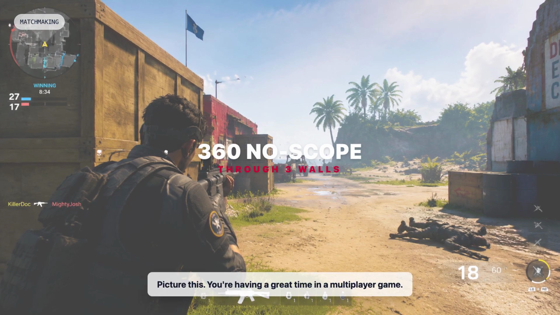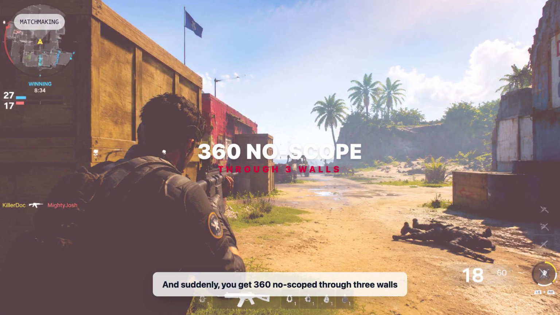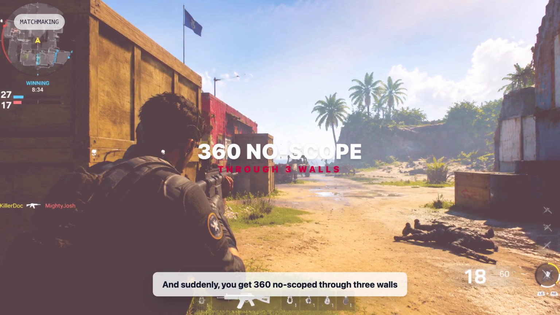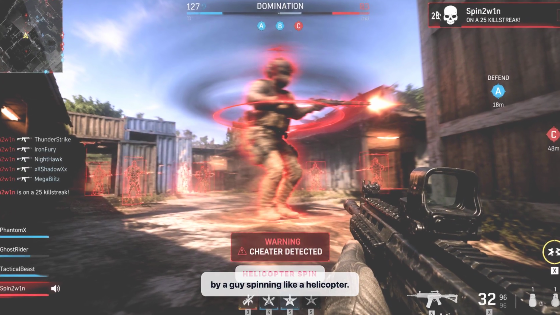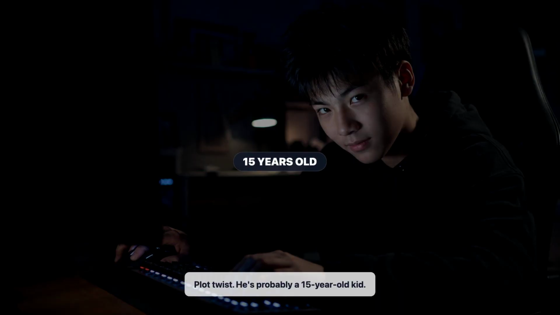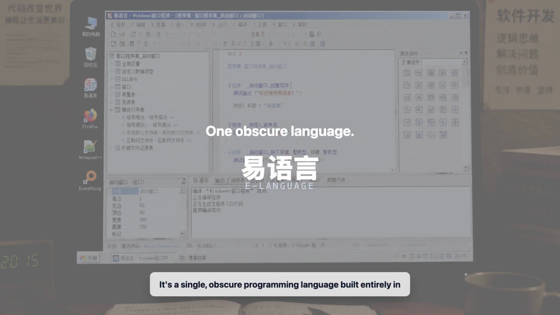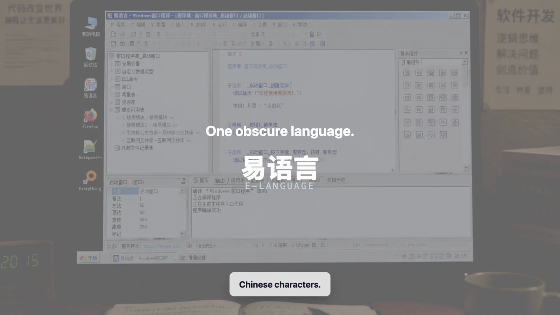Picture this. You're having a great time in a multiplayer game, and suddenly you get 360 no-scoped through 3 walls by a guy spinning like a helicopter. You probably think this guy is some elite cyber criminal, right? Plot twist. He's probably a 15-year-old kid. And the secret weapon destroying your rank isn't a team of genius reverse engineers. It's a single, obscure programming language built entirely in Chinese characters.